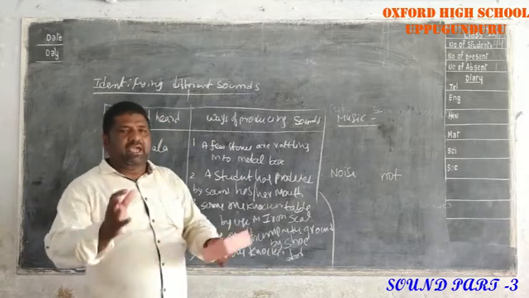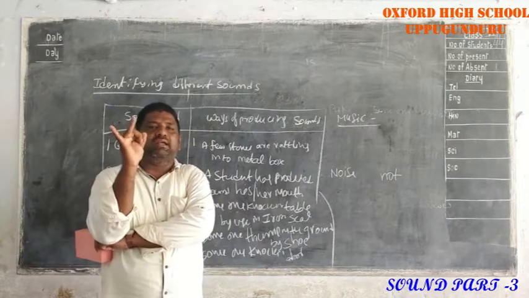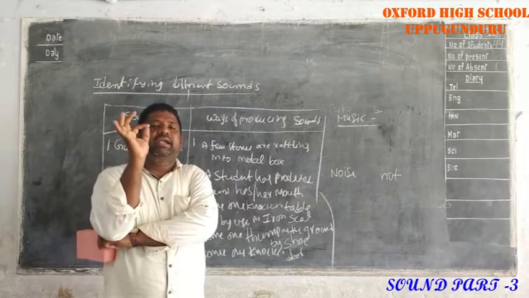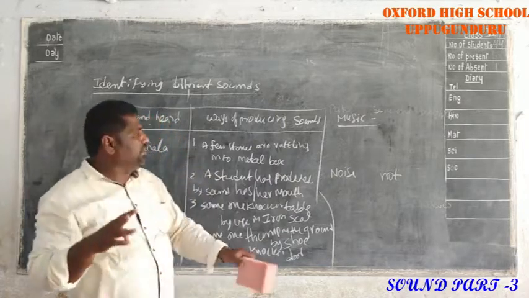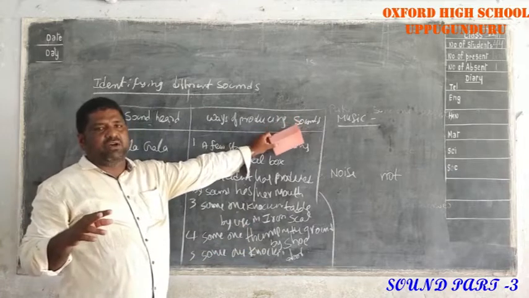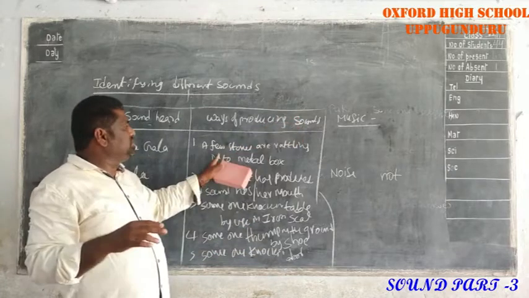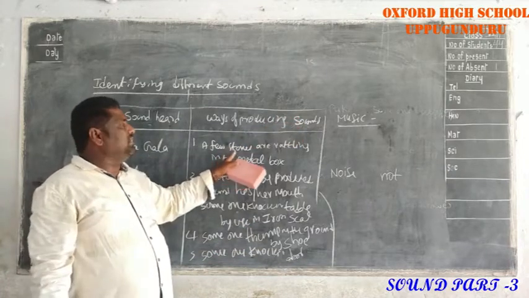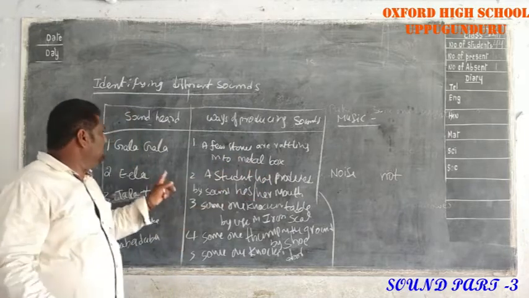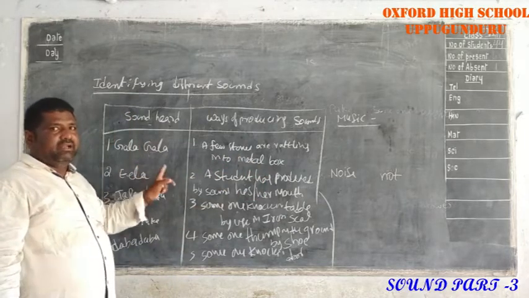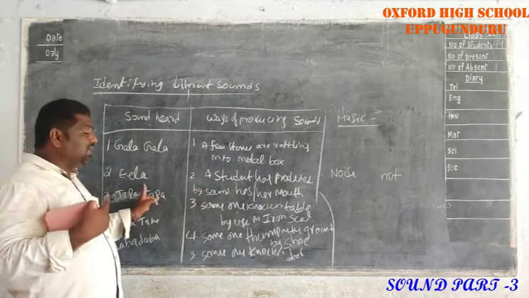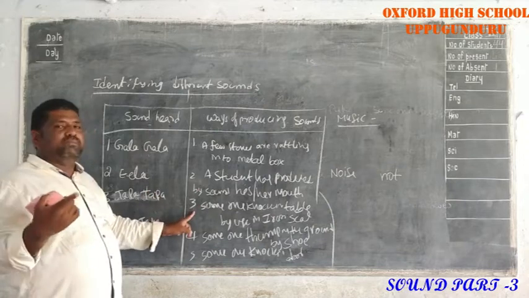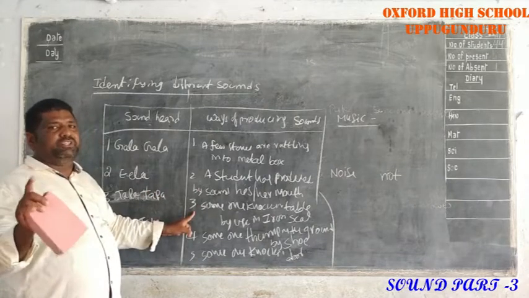So today in this class we are learning to identify the different sounds in different situations. We take 6 different situations. In the first situation, a few stones are rattling in a metal box. Which sound is coming? Gala gala sound is coming. Next, one student produces a sound with his or her mouth. Next, someone is striking the table using an iron scale.